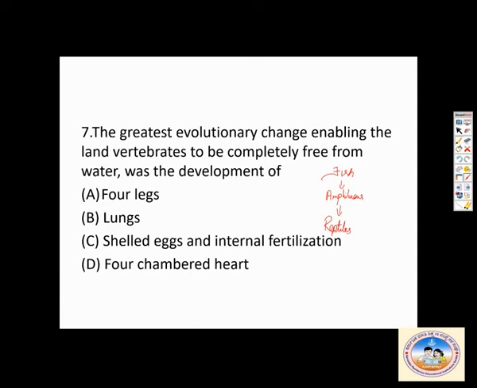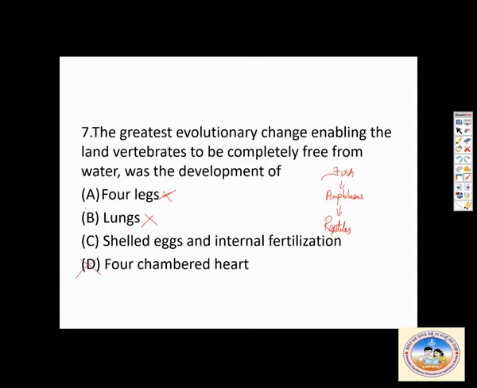Amphibians also had four legs, so four legs is not the character. Amphibians also had lungs, so lung is not the character. If you look at frogs and all of them, they have lungs. Then shelled eggs and internal fertilization. Four-chambered heart is not found in both of them. So this is not the answer.